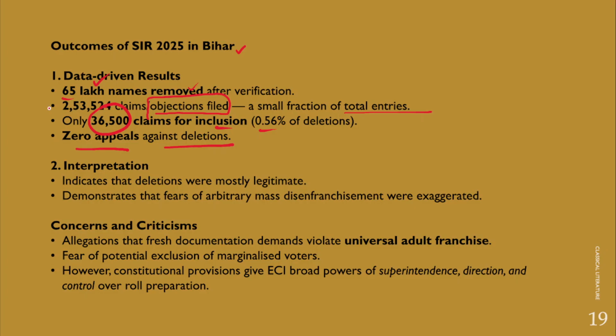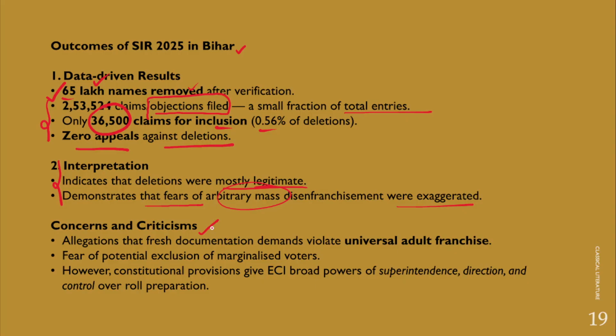So what interpretation can we make from this data? It indicates that deletions were mostly legitimate, and in fact it demonstrates that fears of arbitrary mass disenfranchisement were exaggerated. There are certain concerns and criticisms also associated with this.